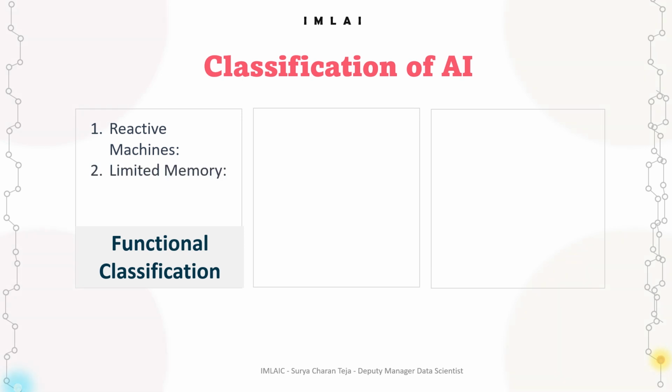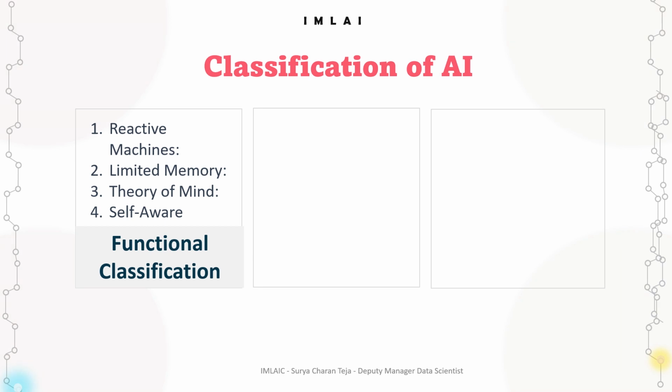Then limited memory AI systems. These AI systems can learn from the past to make decisions in the future, but only for a limited amount of time. Then we have the third one, theory of mind. These AI systems can understand human emotions, beliefs, and desires, allowing them to interact with humans more effectively. Then the fourth one, self aware. These AI systems have consciousness and can think about themselves.